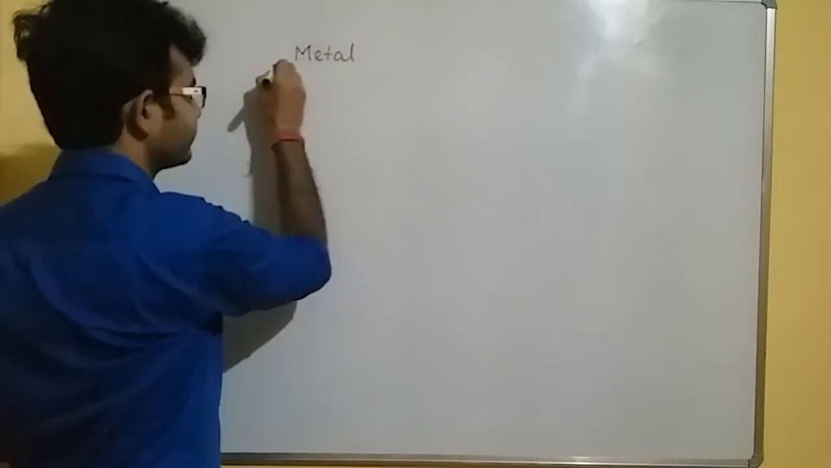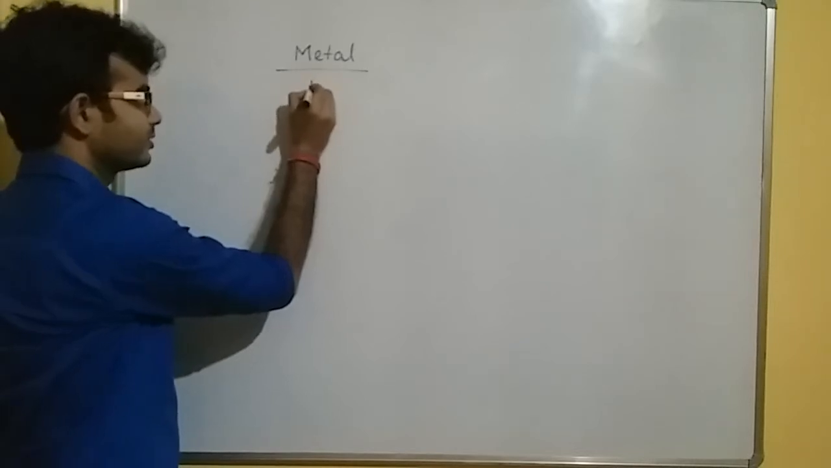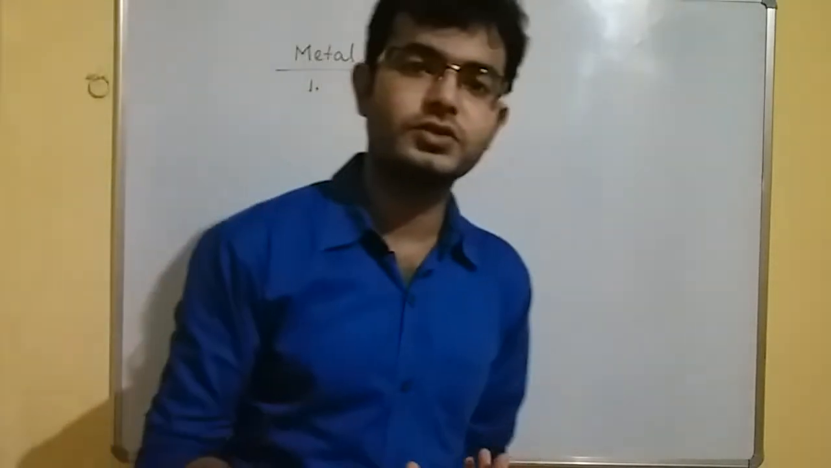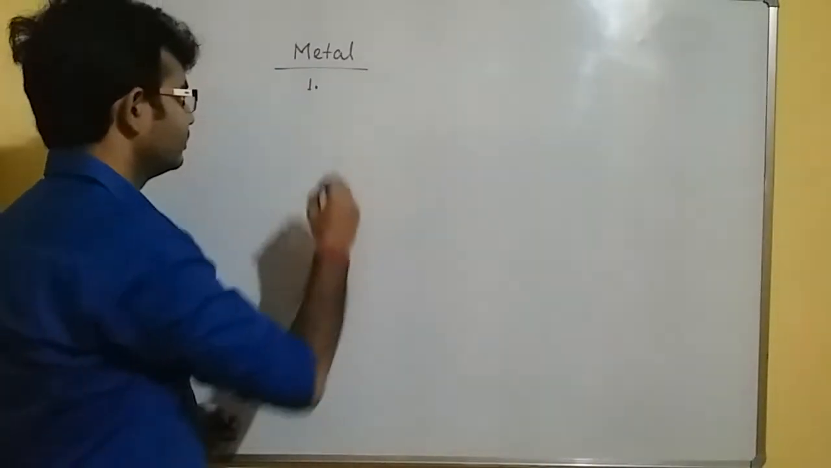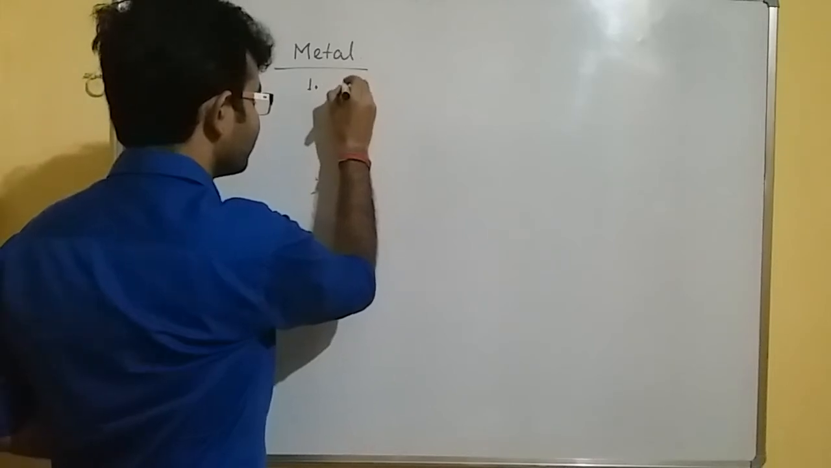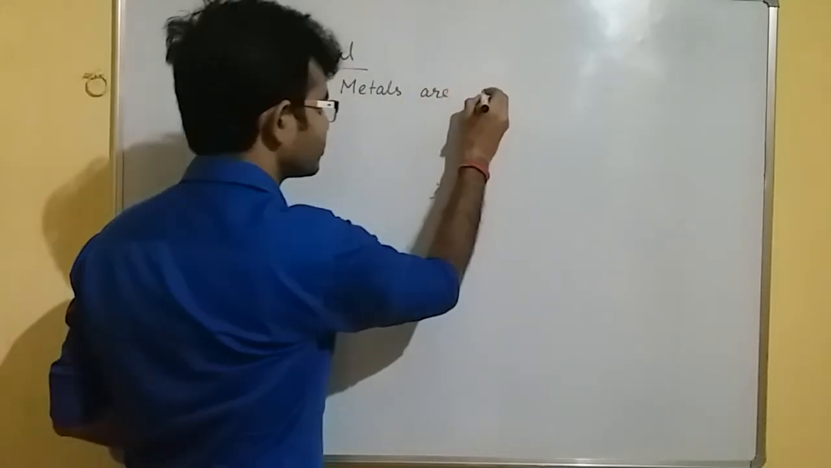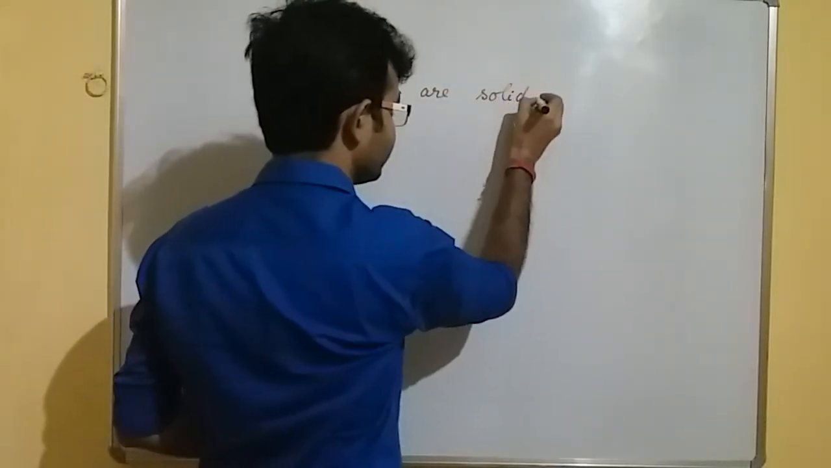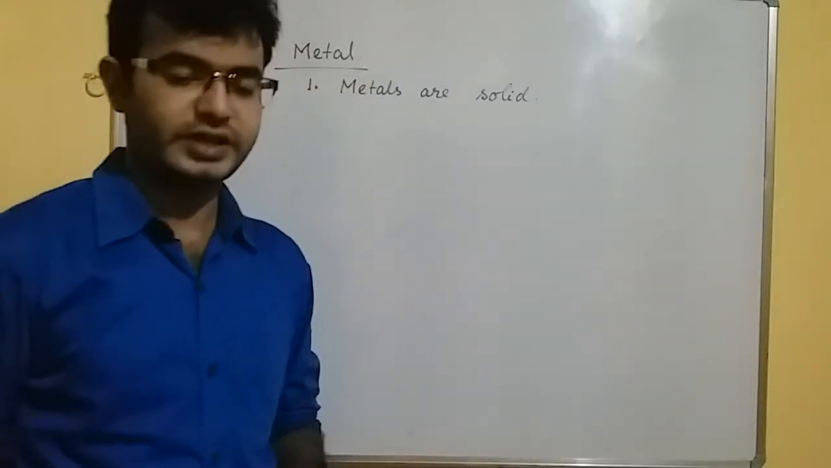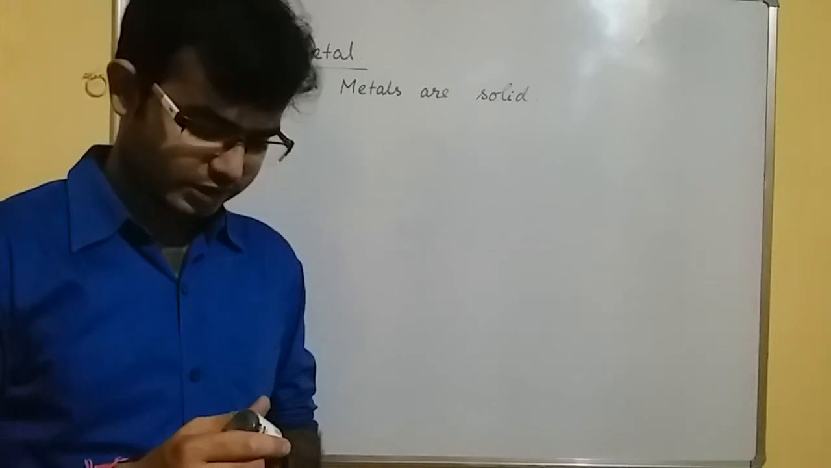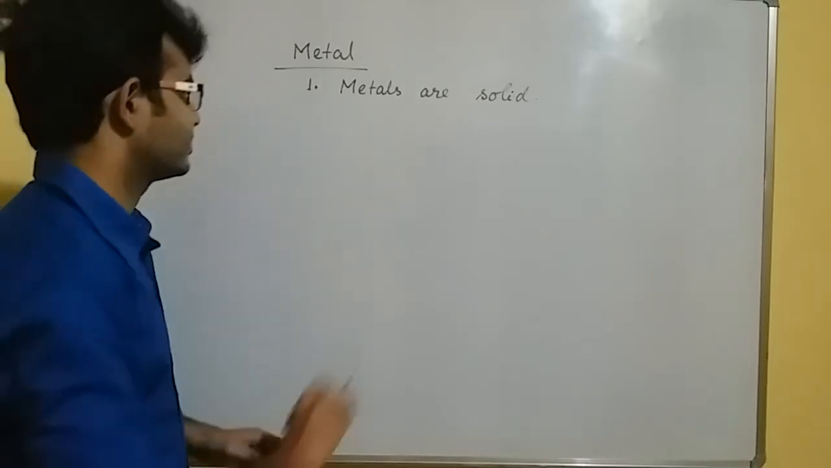Okay, let us do it. First of all, we'll discuss about the properties of metals. And you can relate the properties of non-metals with the discussion about the metals also. Number one, metals are solid. Metals are generally solid. If we discuss about the state of metals, then I can say that metals are solid in state.